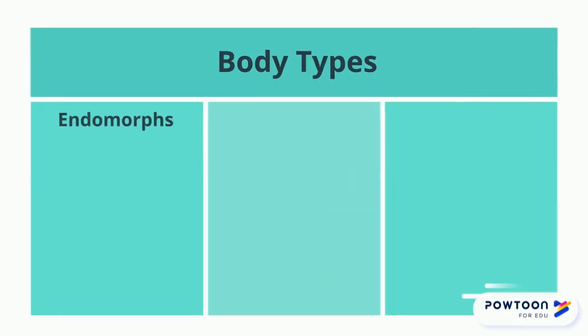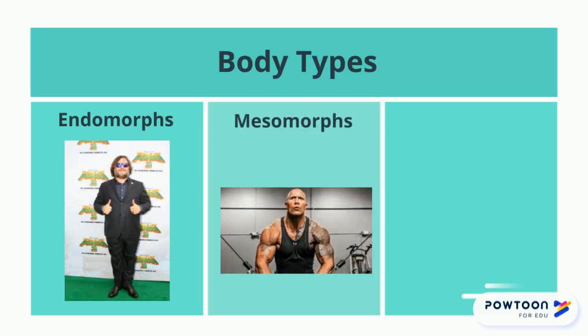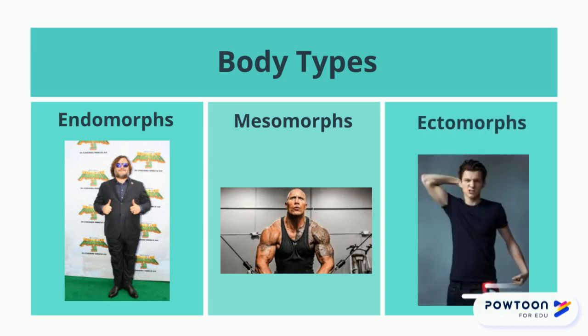The first of the three basic body types are endomorphs. Endomorphs are round and heavy, normally stereotyped as being kind, gentle, or happy. The second is mesomorphs. This body type is muscular and strong. These are stereotyped as being energetic, outgoing, and confident. Lastly, we have ectomorphs, being lean and lacking muscles. They are stereotyped as brainy, anxious, and cautious.